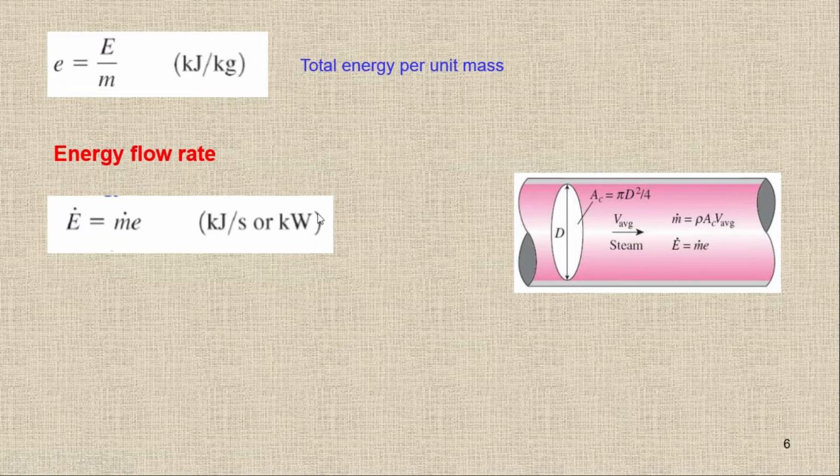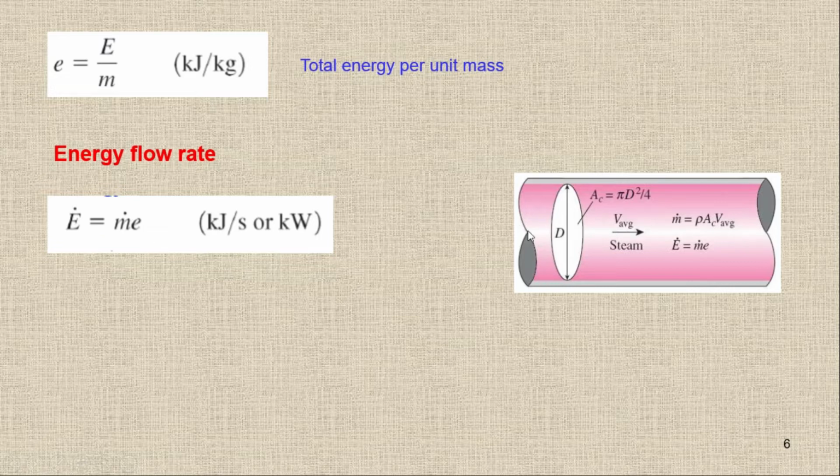Normally in thermodynamics, any fluid can be a gas or a liquid. When we are talking about a flow rate, because in the open system there will be a mass flow, we have to define the energy flow rate. So we have E dot is equal to m dot e.